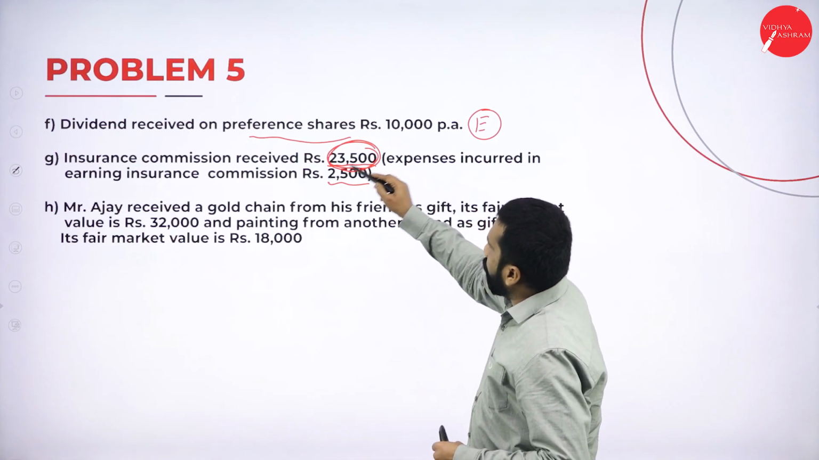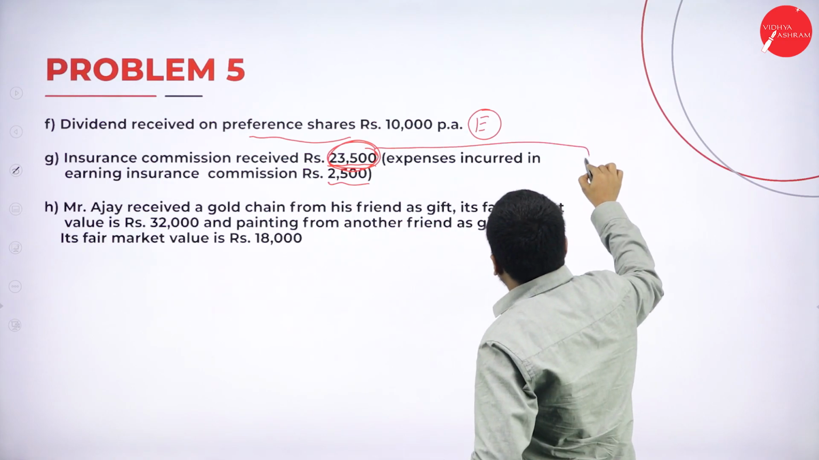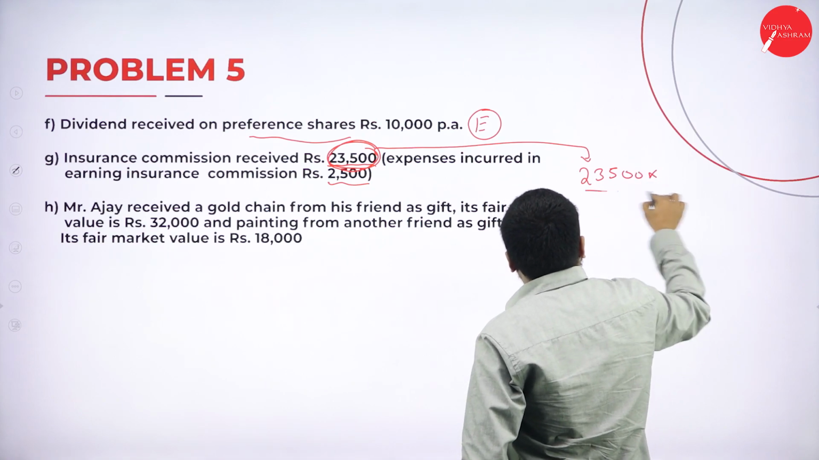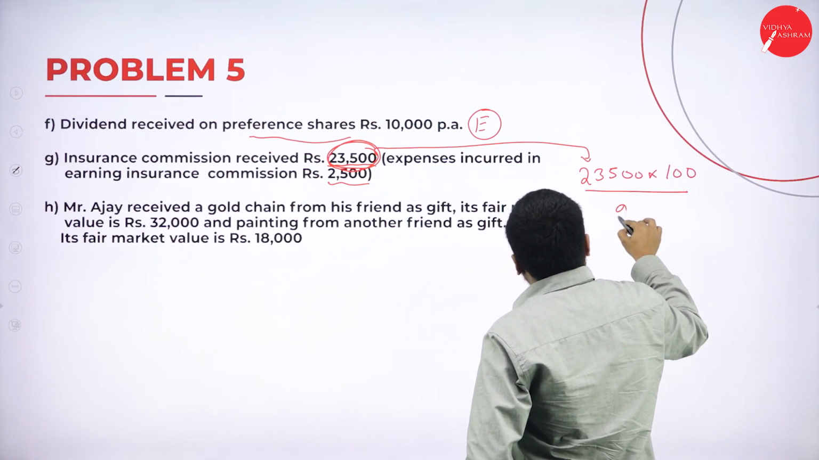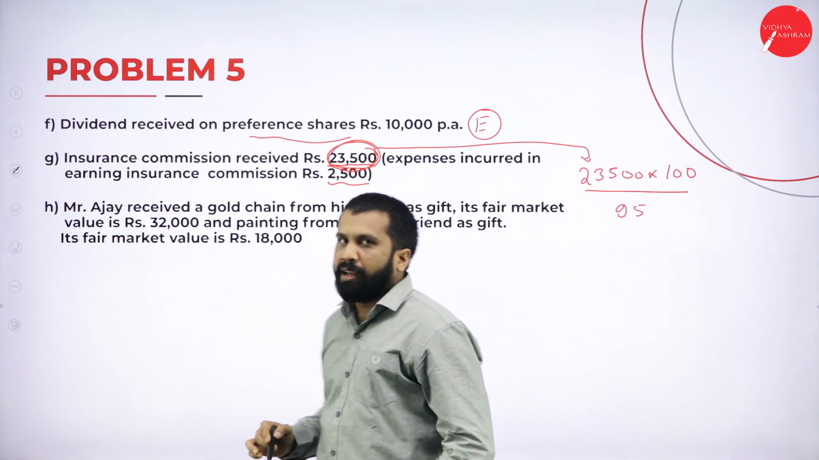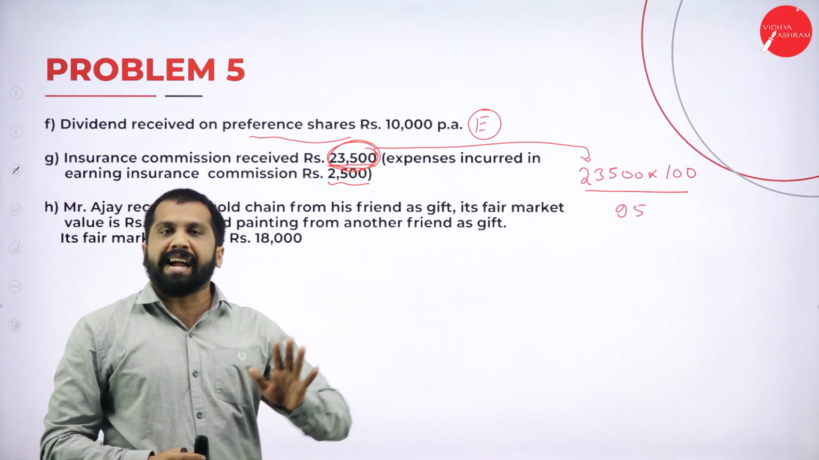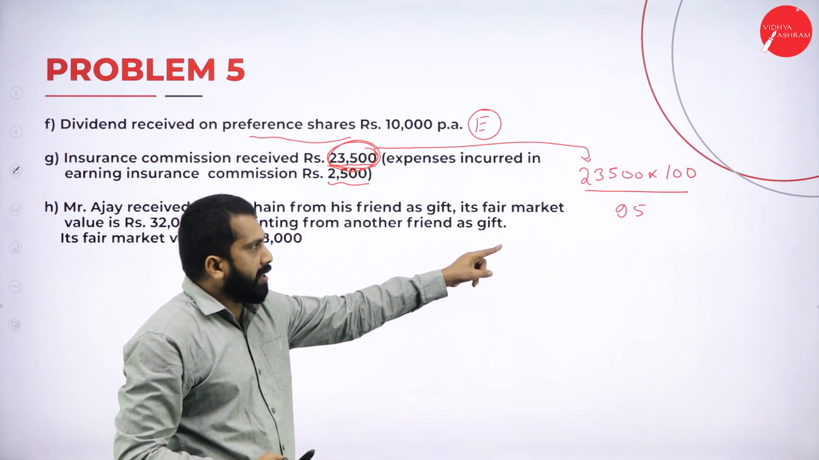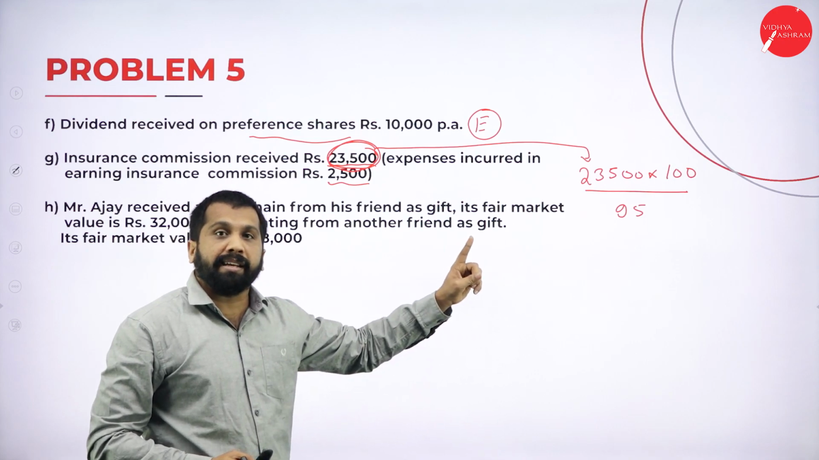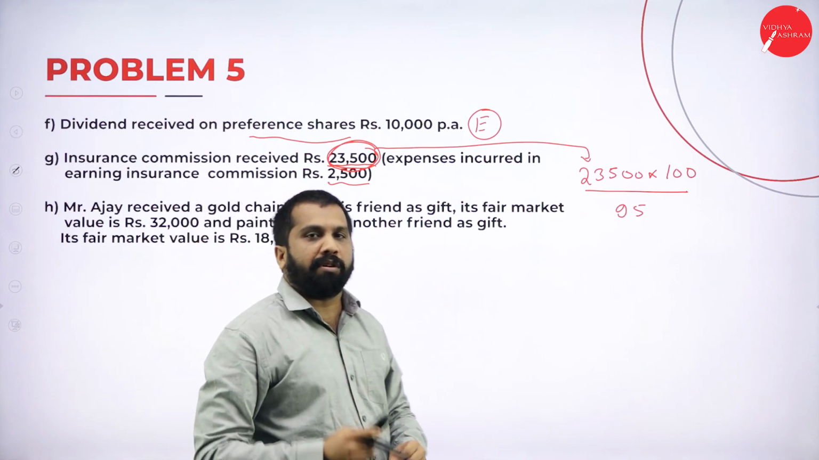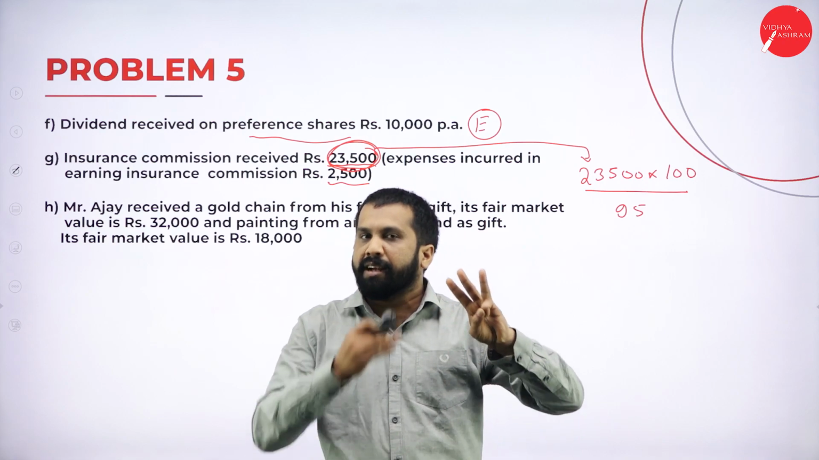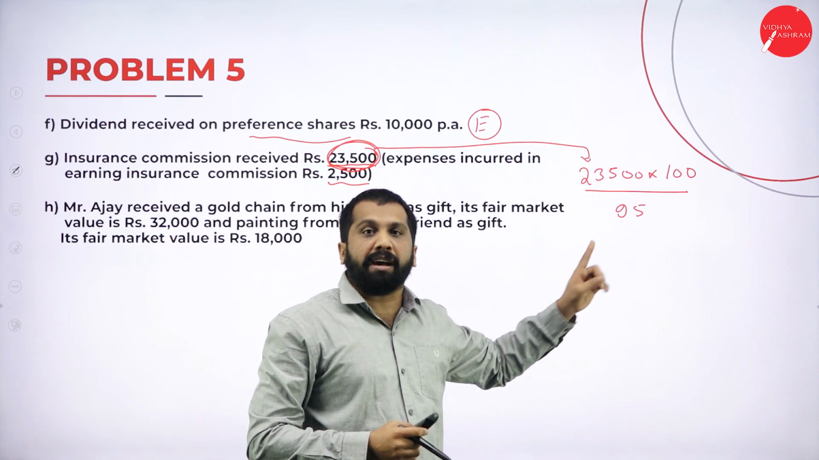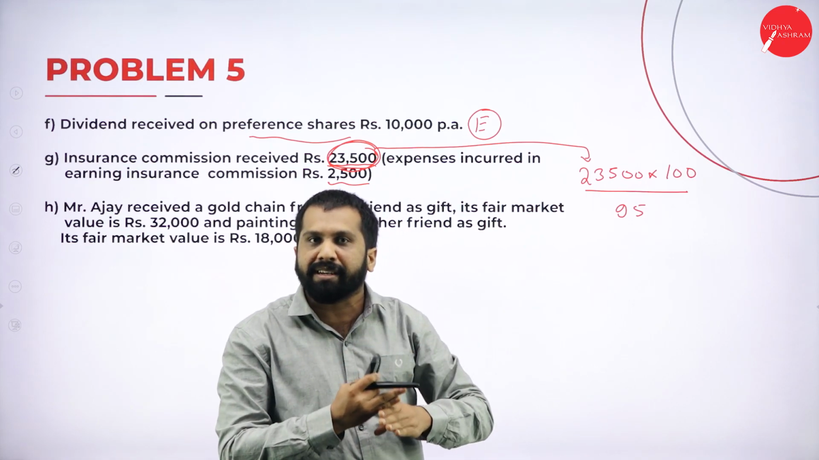Similarly, whatever lottery is given, always remember, 23,500 multiplied with 100 divided by 95. How come it is 95? The tax percentage is 5%. Commission is 5. So from 100, if you minus 5, it will become 95. Similarly, your lottery, what is the percentage tax? 30%. 100 minus 30, we take 70. Similarly, for commission, we have to minus not 30, we have to minus 5.